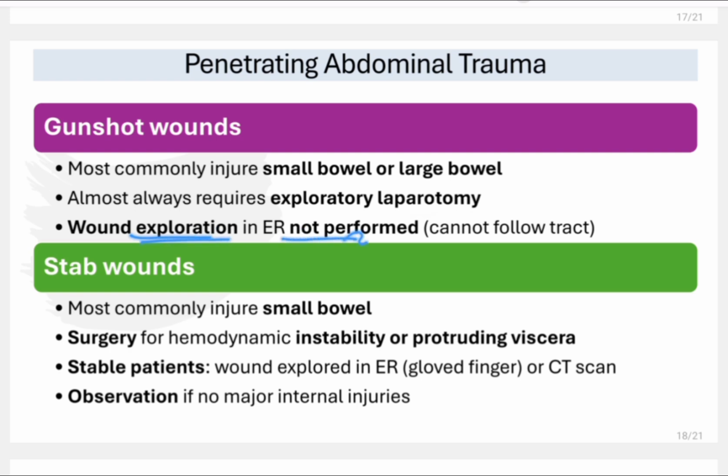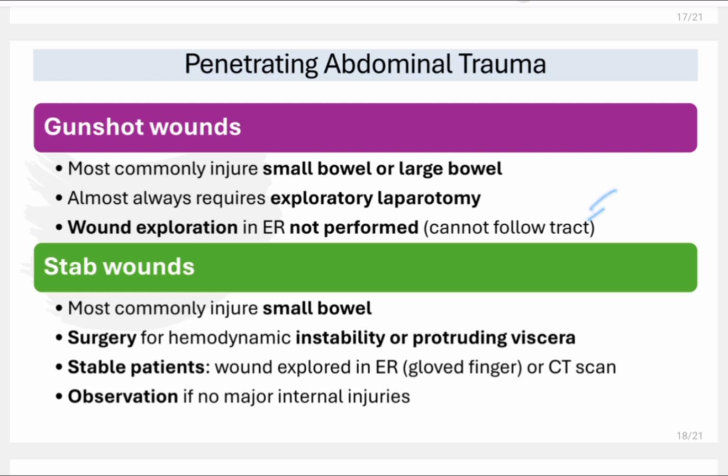Wound exploration in the ER is not performed because it cannot follow the tract. So what do we mean by that? In gunshot wounds, there is a tract because a gun has very high momentum, so it can create a tract. Your finger cannot explore the whole tract.